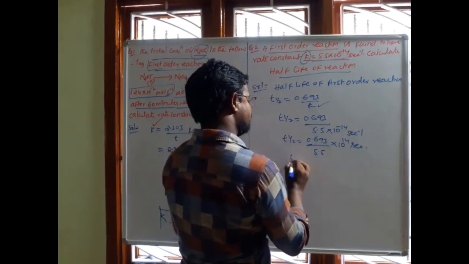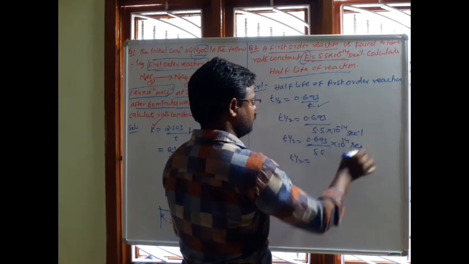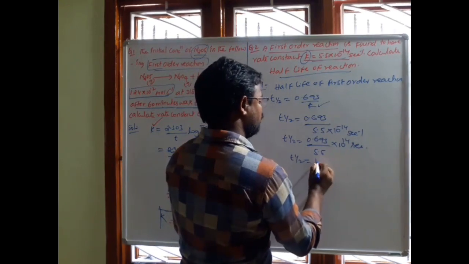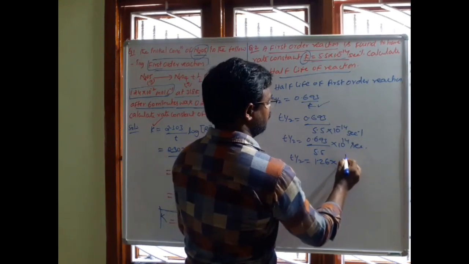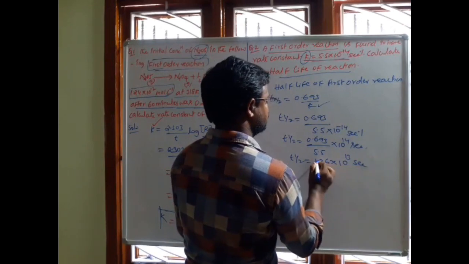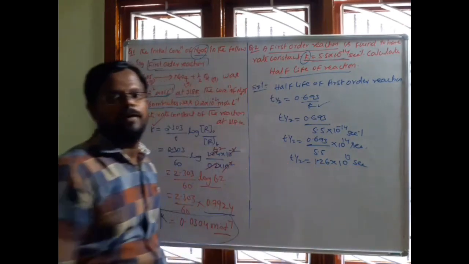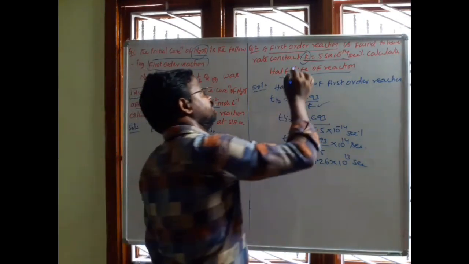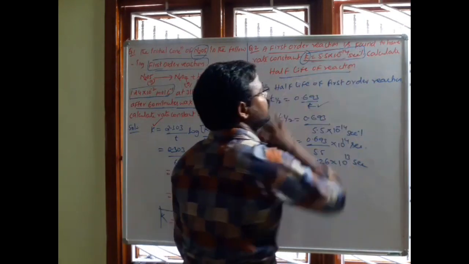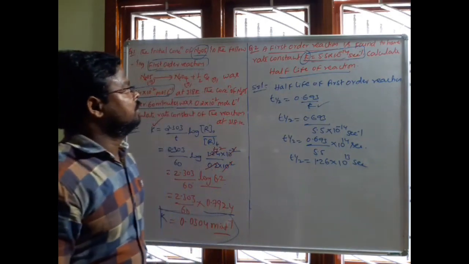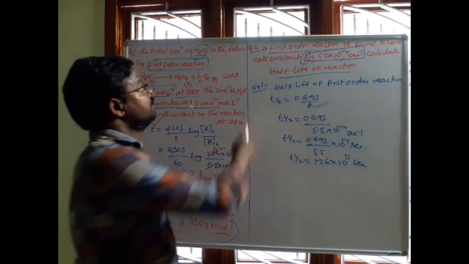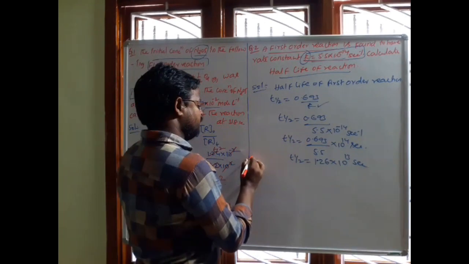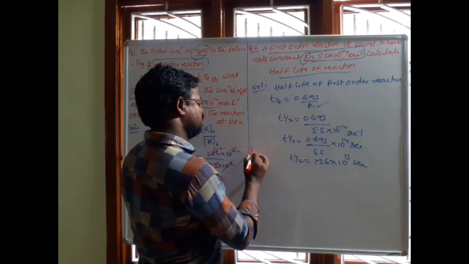Okay, on simplification what we will get, T half equal to 1.26 into 10 to the power of 13 seconds. That is the value of half-life of a first order reaction from the given K value. Okay, now based on these two problems, I am giving one more problem for homework.